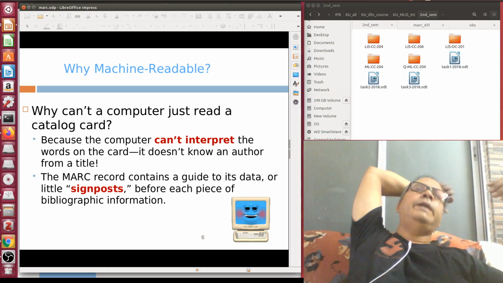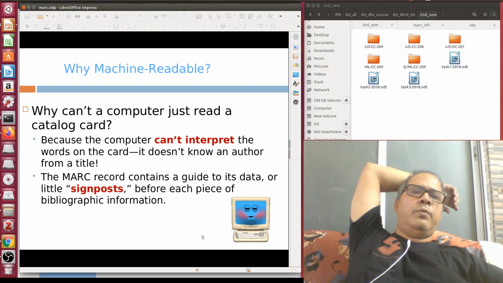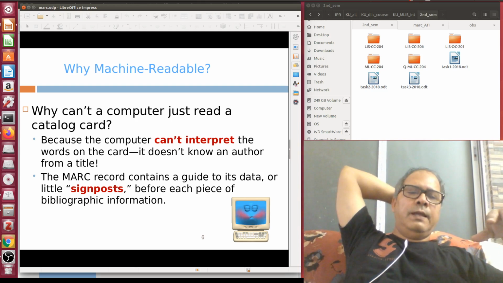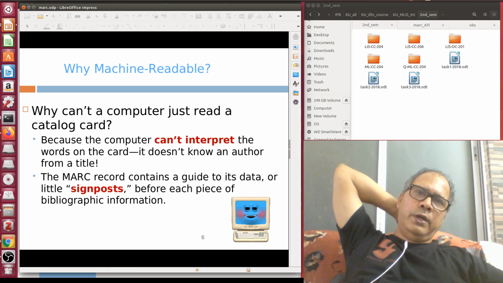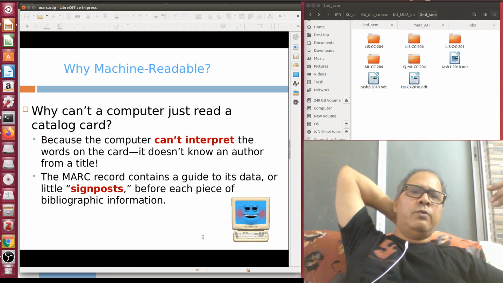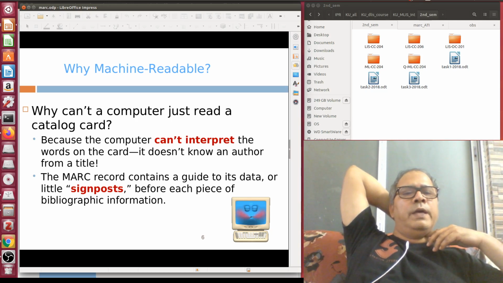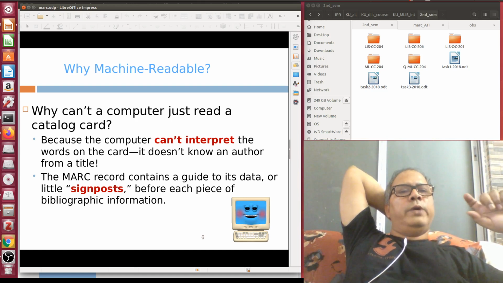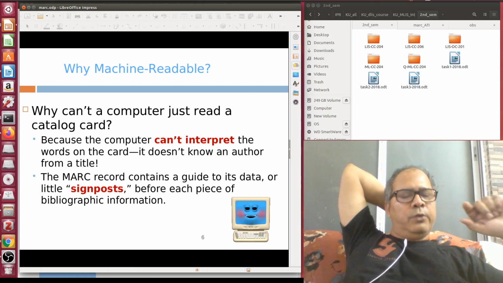For example, in the title and statement of responsibility area, there are title proper, alternative title, parallel title, statement of responsibility, and each subsequent statement of responsibility. So these are all sub areas. Similarly, you follow that underlying structure when you go for the print format of the catalog or card catalog. Similarly, in computerized cataloging, you need to create a data structure,